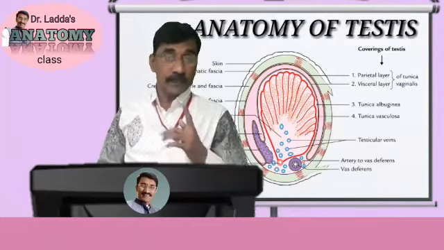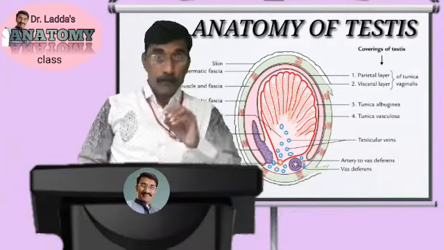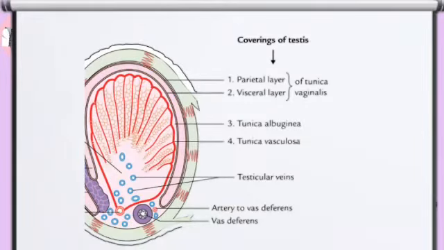So this is about the parietal layer. About the visceral layer: the visceral layer covers the testes, meaning it is attached to the testes. It covers the testes, the head of epididymis and the inferior part of ductus deferens.